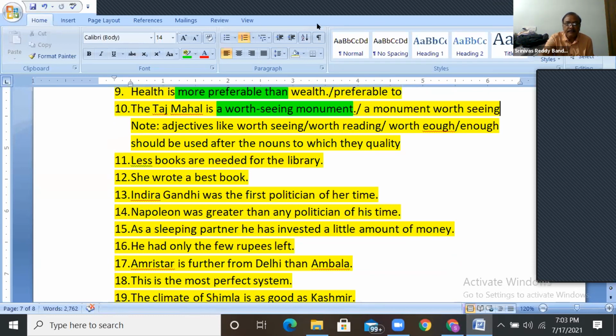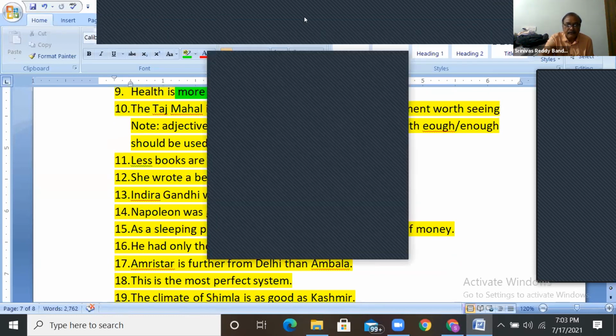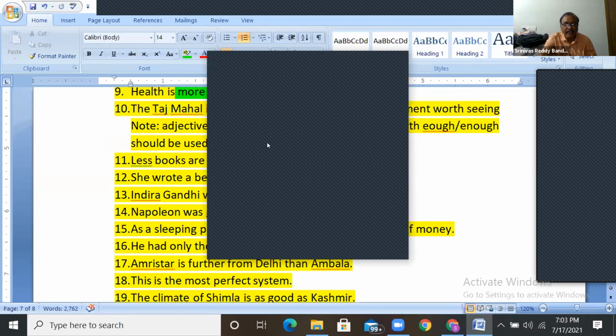Right, guys, here. A monument worth seeing. Yashvita, you are right here. Worth visiting, but it should come after the noun only. Amrita, it should come after the noun.